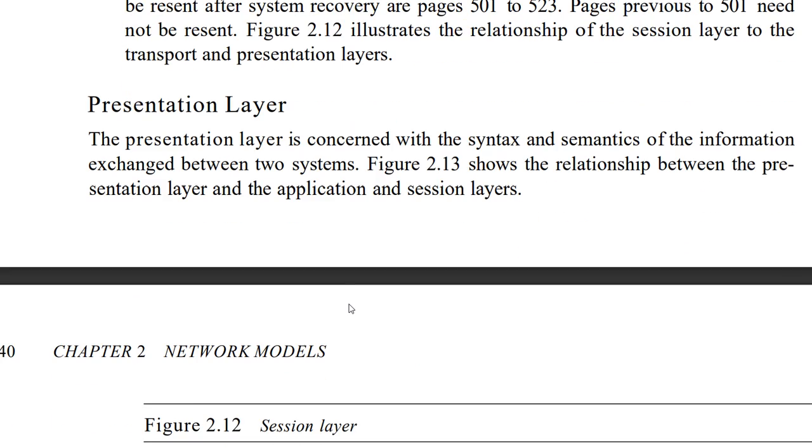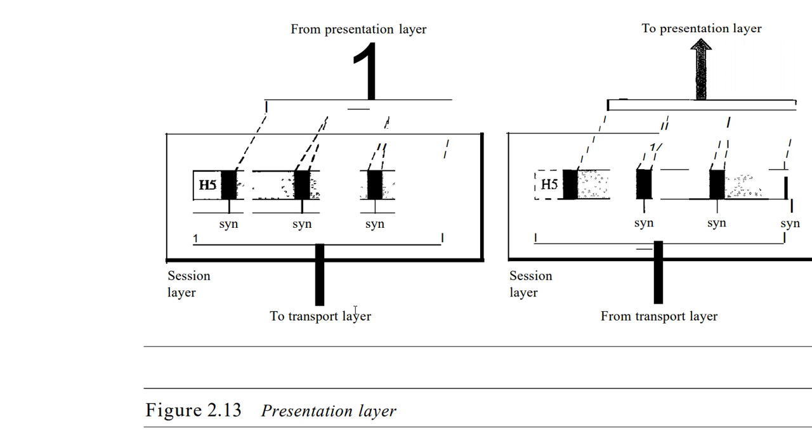Presentation layer. The presentation layer is concerned with the syntax and semantics. Here, syntax and semantics mean whether the message is in proper order and whether the message has the proper meaning. That is checked in the presentation layer. That's all. The meaning and the order of the message is checked in the presentation layer.